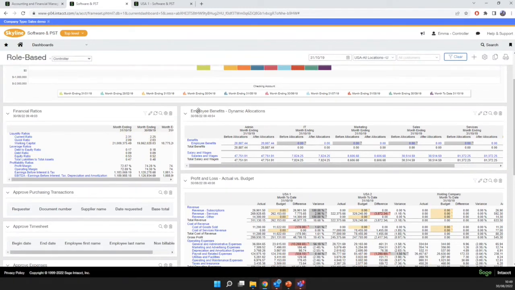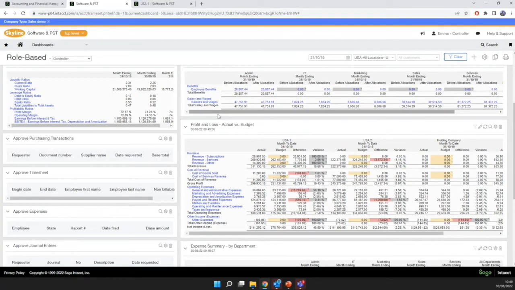But what I really like about this dashboard is that it shows that multi-entity functionality that we've got in Intacct straight away, where we have this P&L that's giving me a consolidated P&L. So in my Intacct environment, I've got multi-entities, multi-legal entities. But because I'm currently operating in what we call our top level here at the top, that brings everything together into one place for reporting without having to run a consolidation routine. It's live consolidation. So if somebody posts something into one of my entities, that's immediately reflected in this dashboard.